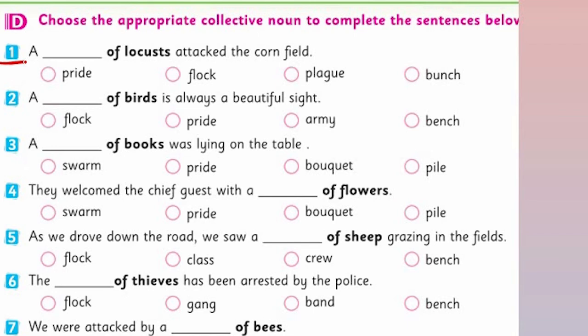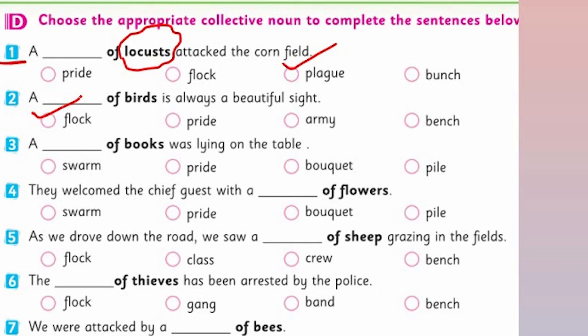Locusts are an insect like a grasshopper. So the group of locusts will be called, yes, here the plague. Look at the second one. A group of birds is always a beautiful sight. Here, yes, we have discussed this in our examples. A flock of birds. Look at the third one.